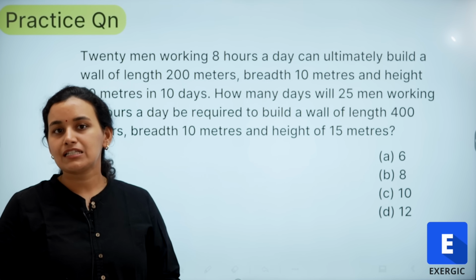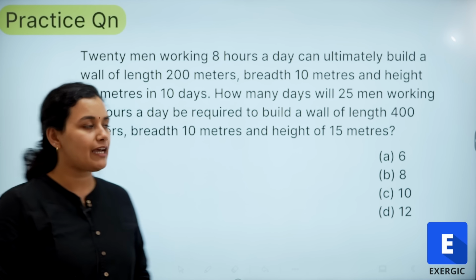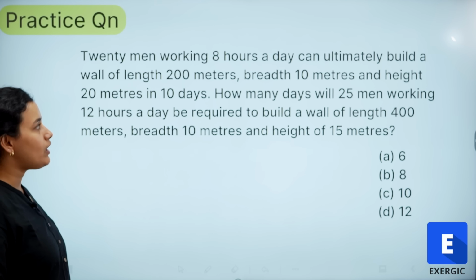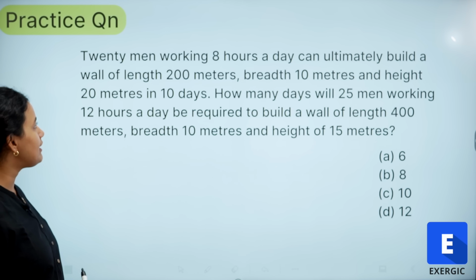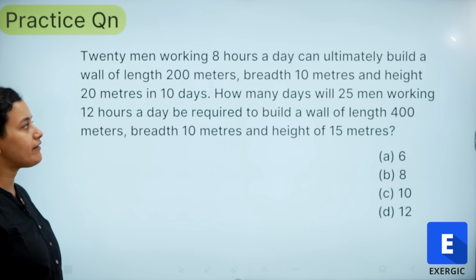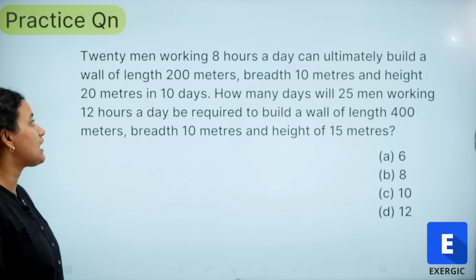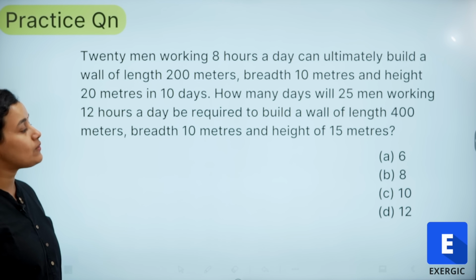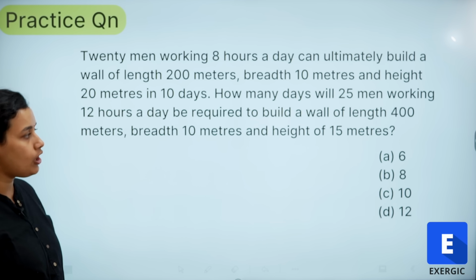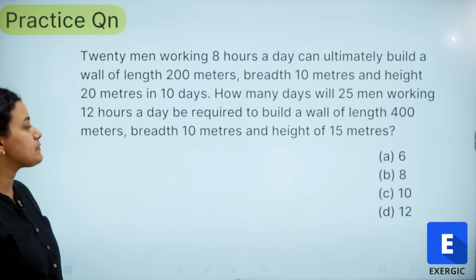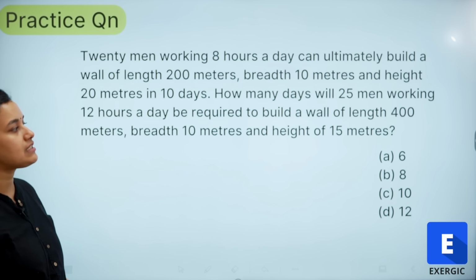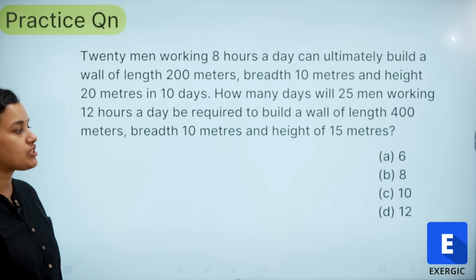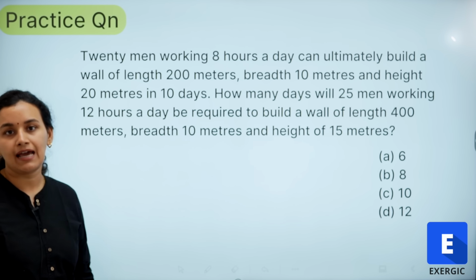So this is the practice question for you from the topic of time and work. 20 men working 8 hours a day can ultimately build a wall of length 200 meters, breadth 10 meters and height 20 meters in 10 days. In how many days will 25 men working 12 hours a day be required to build a wall of length 400 meters, breadth 10 meters and height 15 meters? The options are 6, 8, 10 and 12.